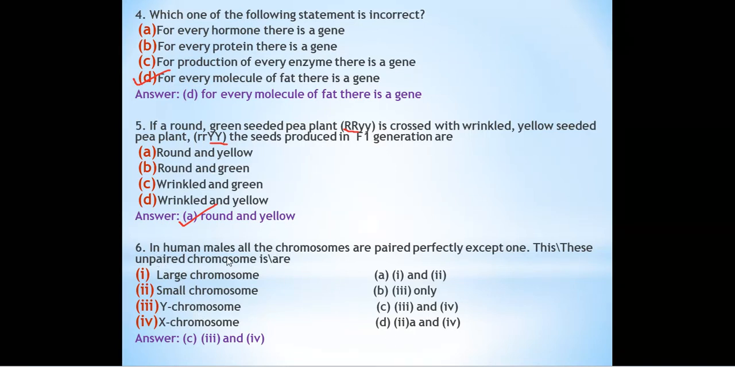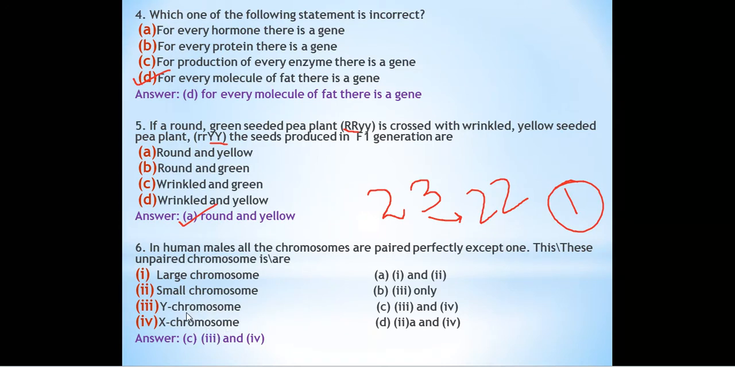Question number 6. In human males, all the chromosomes are paired perfectly except one. This unpaired chromosome is... In human beings, we know that there are 23 pairs of chromosomes. Out of these, 22 are known as autosomes and one pair is known as sex chromosomes. So they are saying that in human beings all the chromosomes are paired except one. What will be the unpaired chromosomes? Large chromosome, small chromosome, Y chromosome and X chromosome.